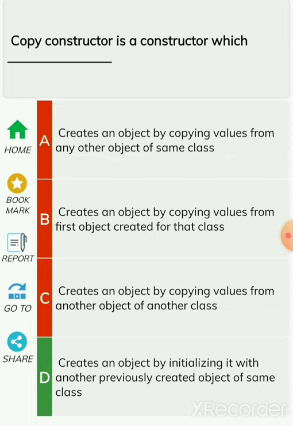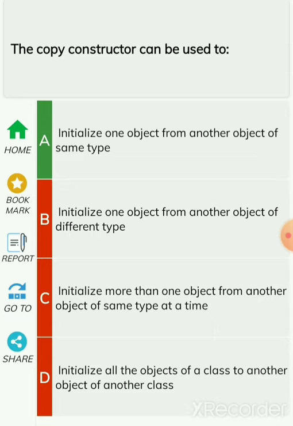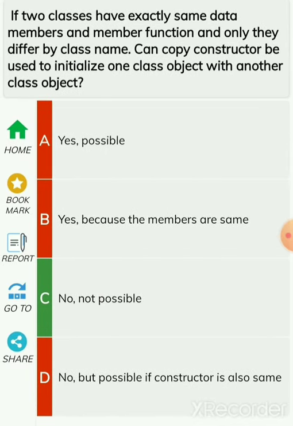Question number 1. Copy constructor is a constructor which creates an object by initializing it with another previously created object of same class. The copy constructor can be used to initialize one object from another object of same type. If two classes have exactly same data members and member function and only they differ by class name, can copy constructor be used to initialize one class object with another class object? No, not possible.